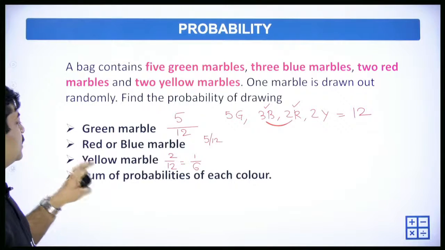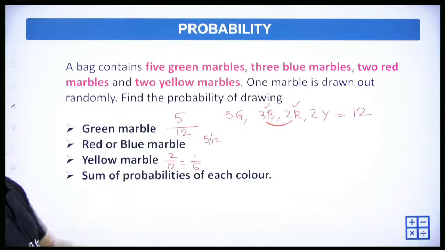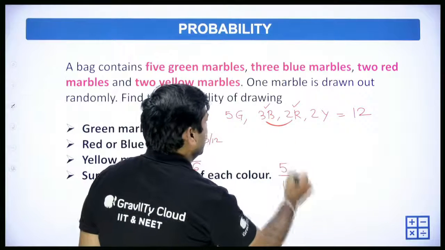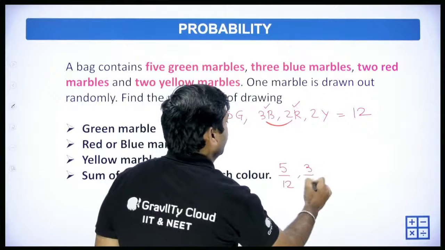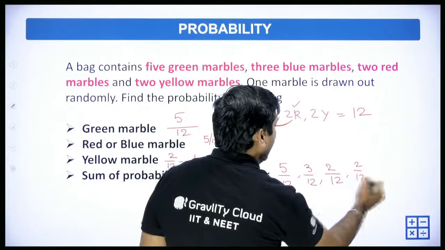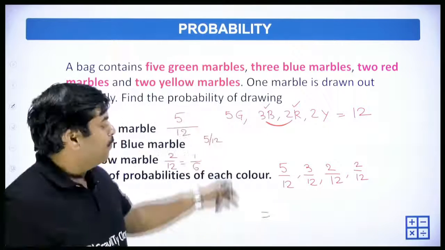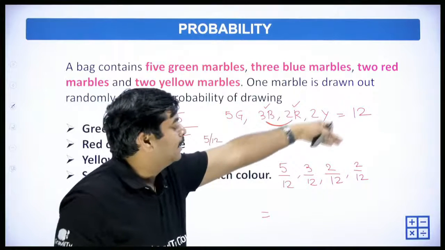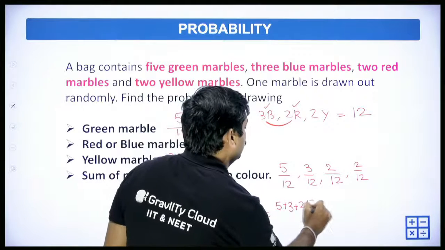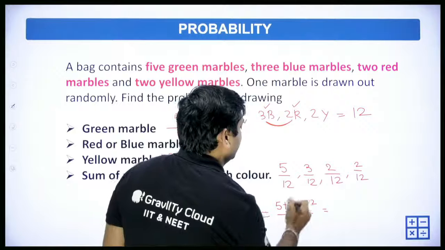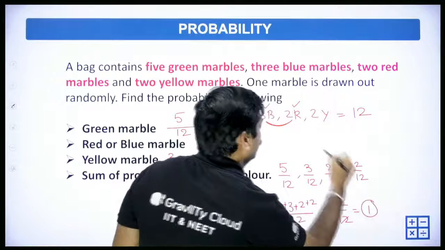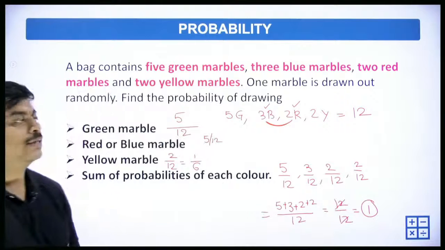Next one, sum of probabilities of each color. Green is 5 by 12, blue is 3 by 12, red is 2 by 12 and yellow is 2 by 12. So if we add all this, what will happen? 5 plus 3 plus 2 plus 2 is 12 by 12, which is equal to 1.